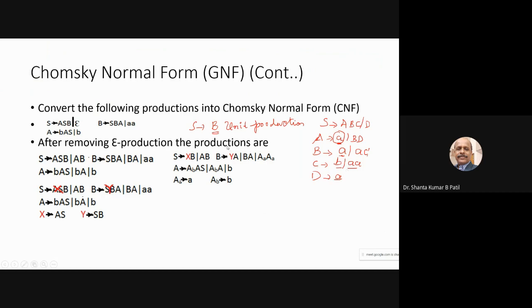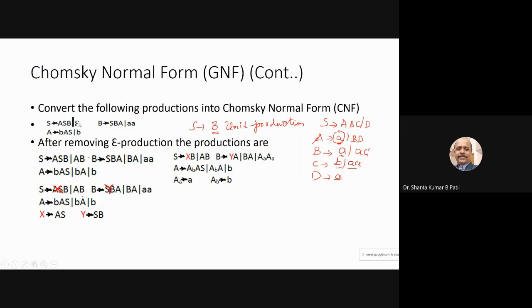Before converting any productions into the Chomsky normal form, there should not be any undesired productions like an epsilon production, unit production or useless symbols.